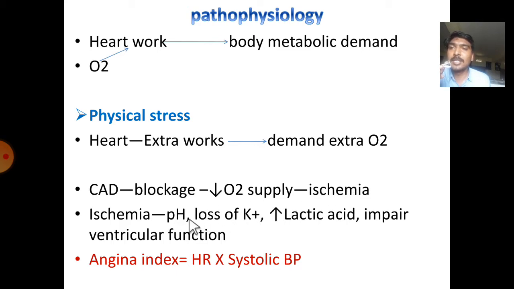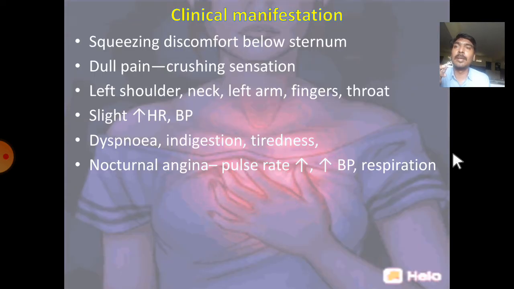When ischemic changes take place in cardiac tissues, pH drops, loss of potassium takes place, lactic acid levels increase, and impairment of ventricular function also takes place. Angina index can be calculated by multiplying heart rate with systolic BP. Symptoms are a squeezing discomfort below the sternum, and a dull pain or crushing sensation on the left side of the chest. The pain radiates towards the left shoulder, neck, left arm, fingers and throat.